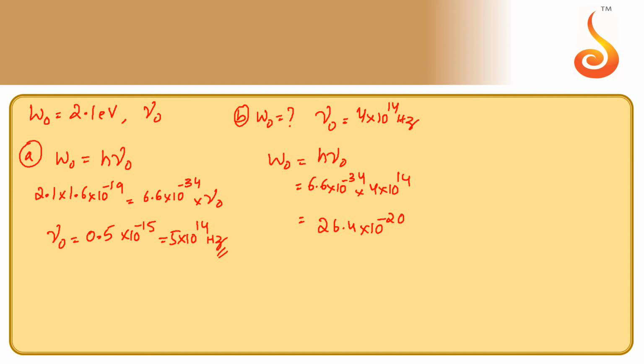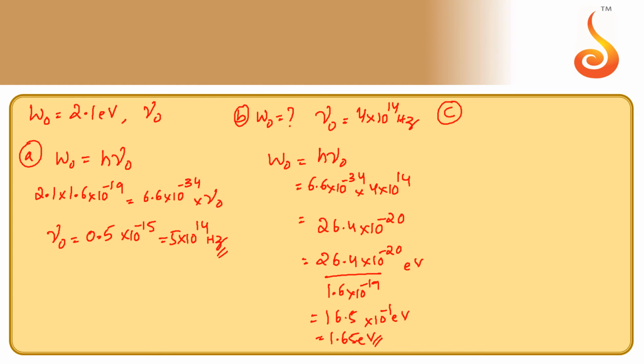So let us express this in terms of electron volt. So I will divide with 1.6 into 10 power minus 19. So we will get it in terms of electron volt. So what we get is 16.5 into 10 power minus 1 electron volt, or 1.65 electron volt. So this is the work function if the threshold frequency is 4 into 10 power 14 Hz.